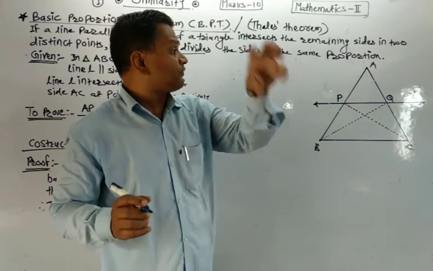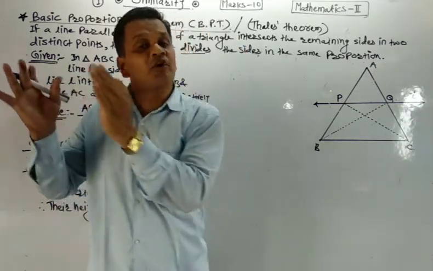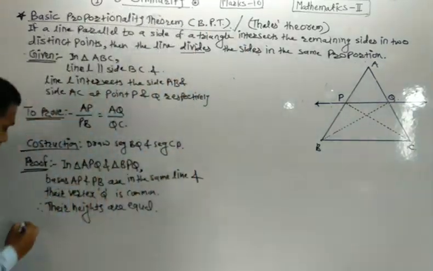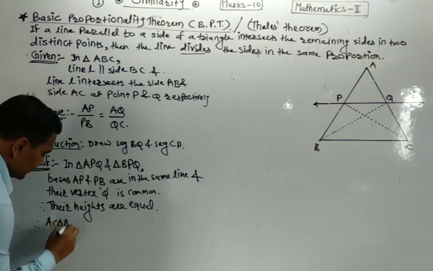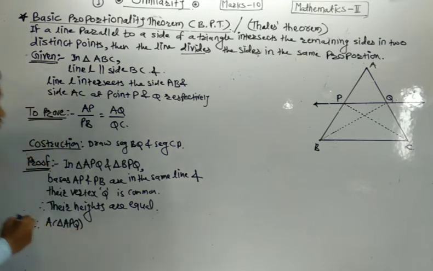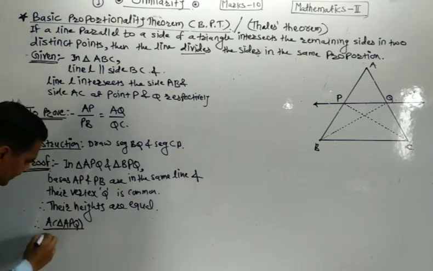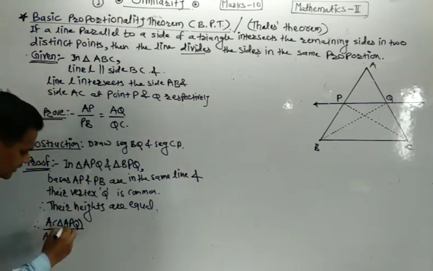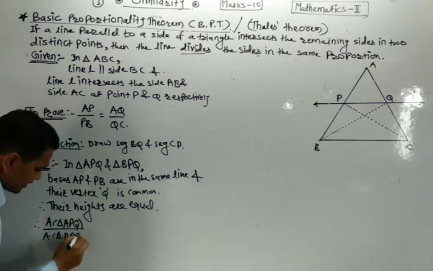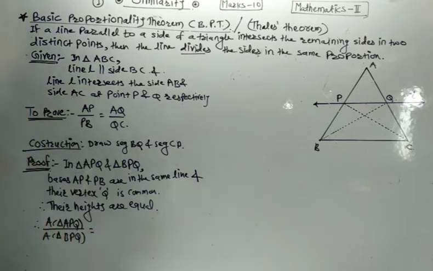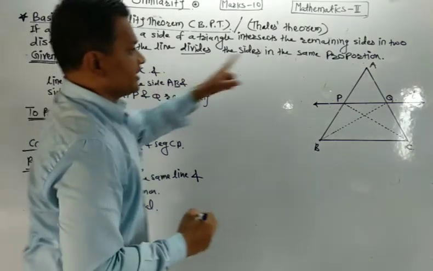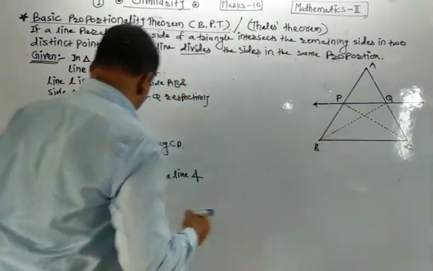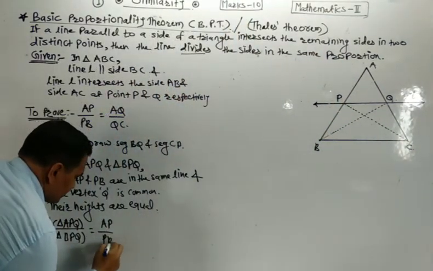Therefore, area of triangle APQ divided by area of triangle BPQ is equal to AP divided by PB.